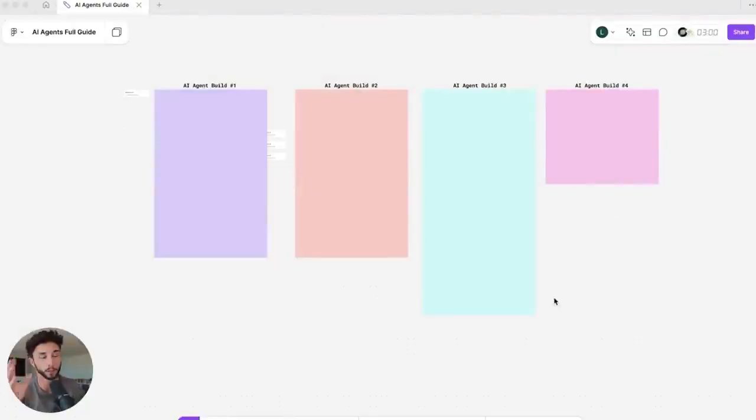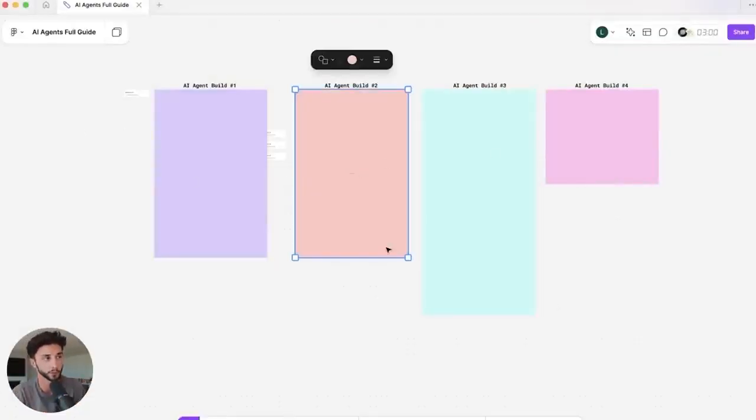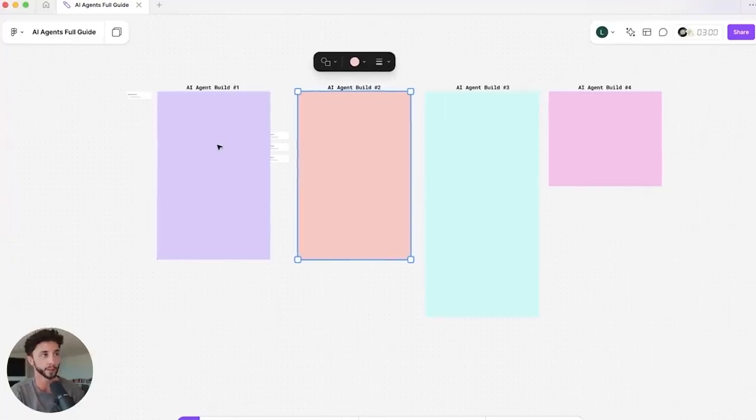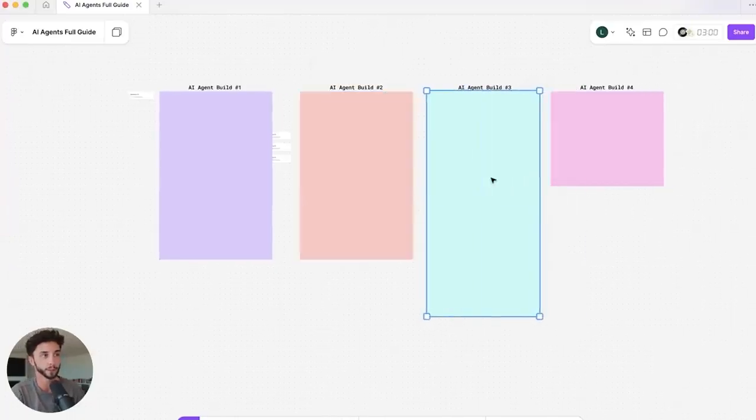And so what I've done is put together a big Figma board here, which is going to be breaking down all these different builds. So under here, there's some goodies under each of these that I've put together, and we're going to go through them one by one, starting off with Agent 1 over here. There's a lot of stuff here that you guys are going to get. So you'll get the whole Figma, and it includes all of the templates.